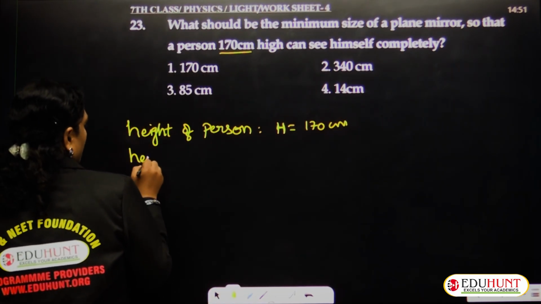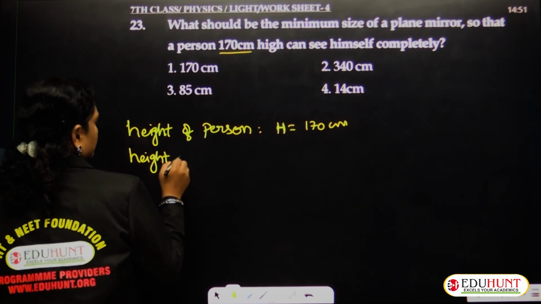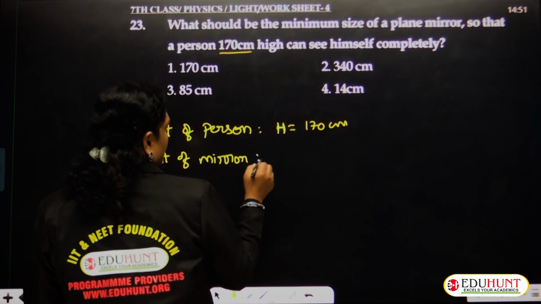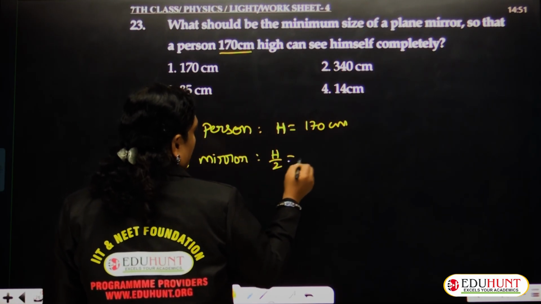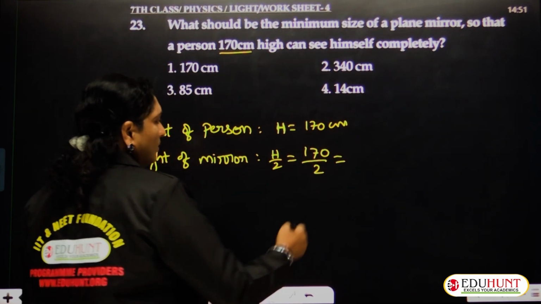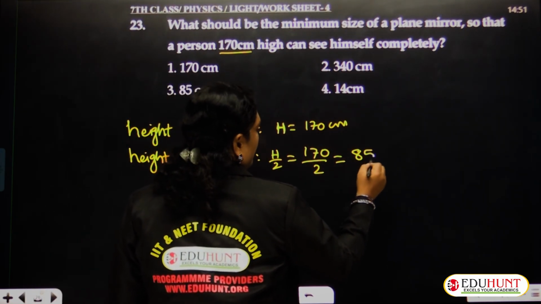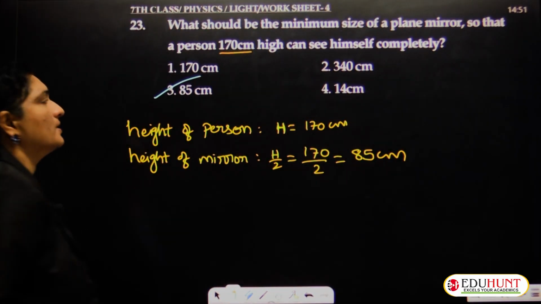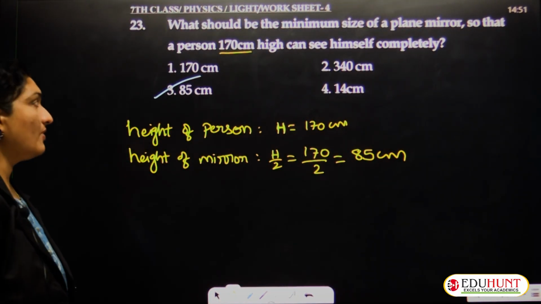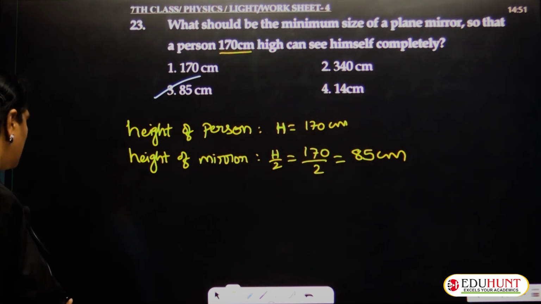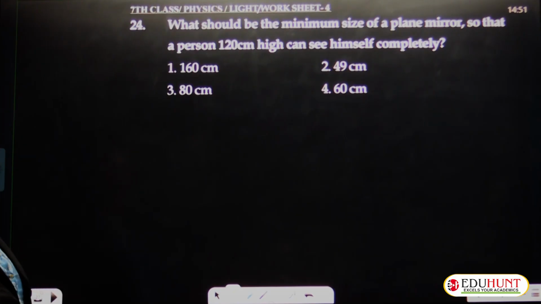The size of the mirror must be equal to half of the height of the person, that is 170 upon 2, which is found to be 85 centimeters. Hence, the correct option is option 3, that is 85 centimeters. Well, moving to the next question, question number 24.